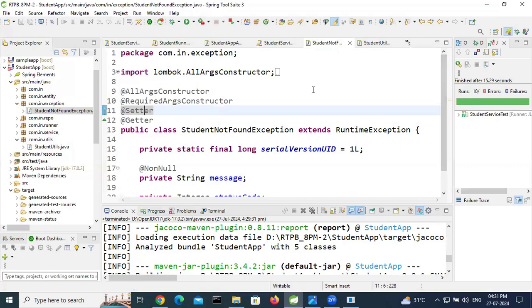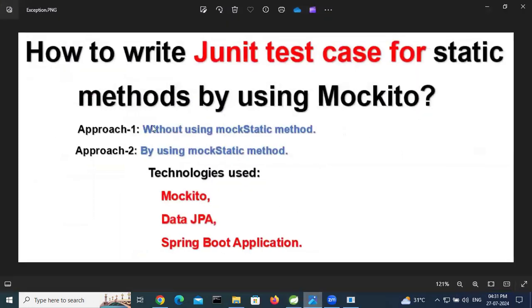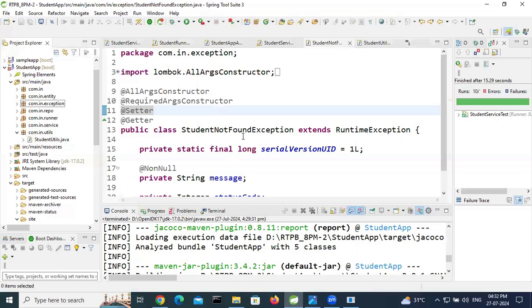Okay, let's ignore. This code I will push to one Git repository. So our code coverage is 97%. In this video, we successfully achieved writing test cases for static methods by using Mockito, approach one, without using mockStatic method. I will explain one more time.